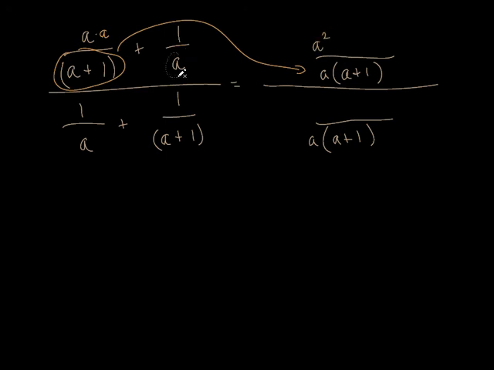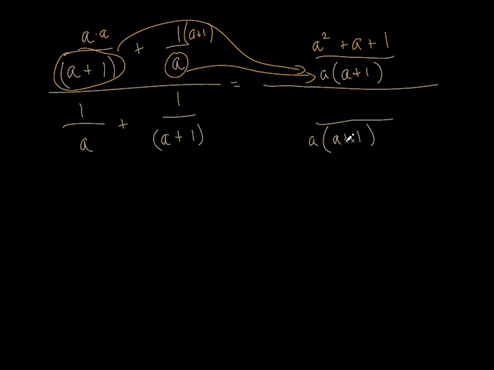What did I do to this a to get to this whole denominator? It's already got an a. What doesn't it have? An a plus 1. So what do I do with this? Multiply it by a plus 1. And that's easy multiplication because I'm just multiplying it by a 1, right? Everybody with me? All right, good. So let's figure out what that is. So that's going to be plus what? Just a plus 1. Good. Now I can't simplify anything with this, can I? So I just leave it like this.